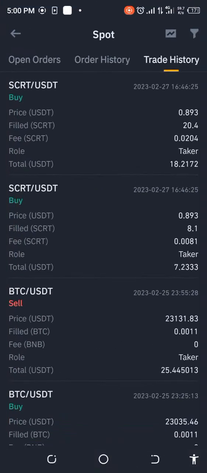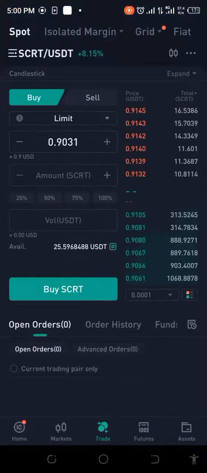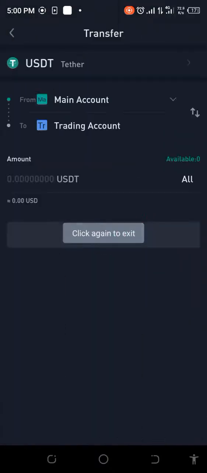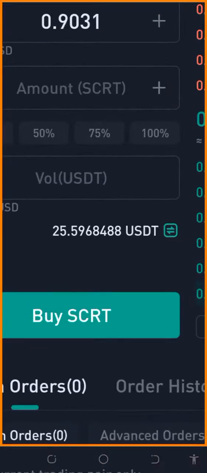Okay, so we actually started out with 25.44. Now, what are we getting here? This is always the moment of truth, right? What are we getting here? We're getting 25.59, which is actually a profit. But don't forget, we are going to change this to TRX, okay?